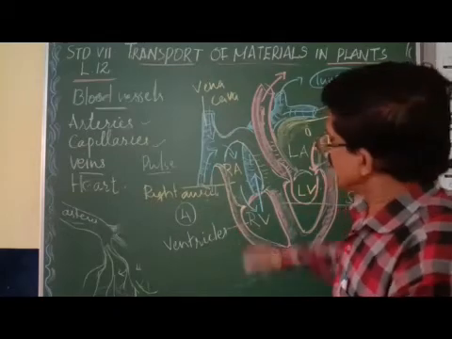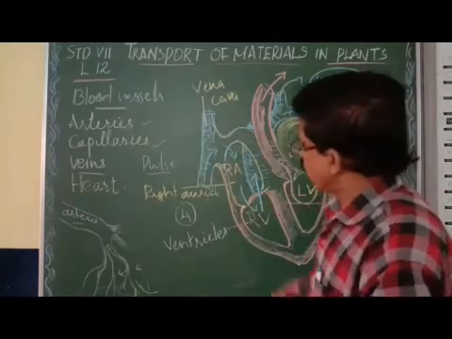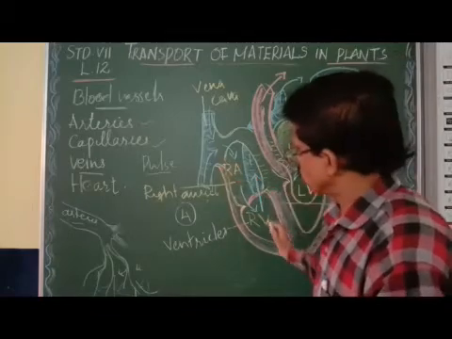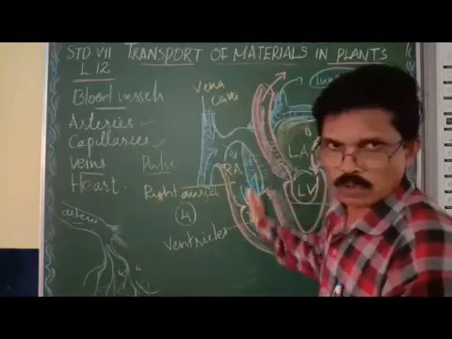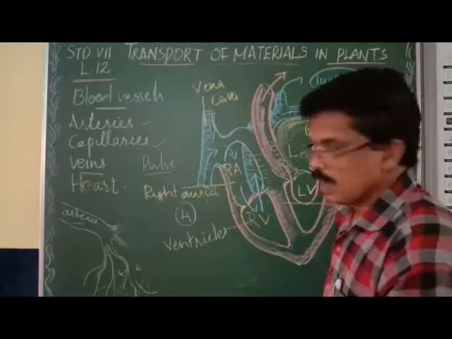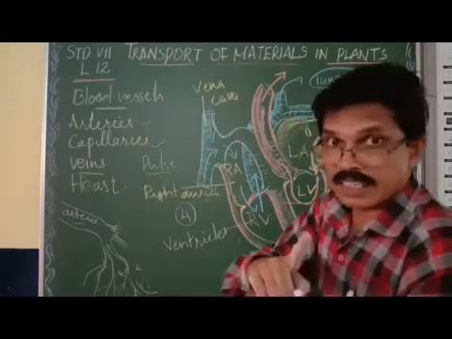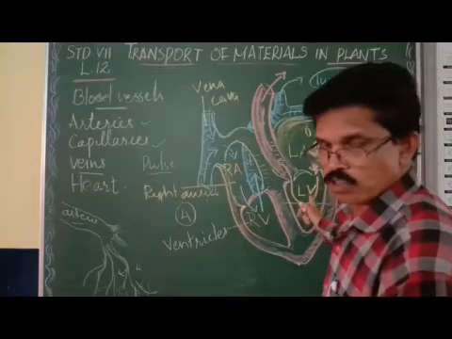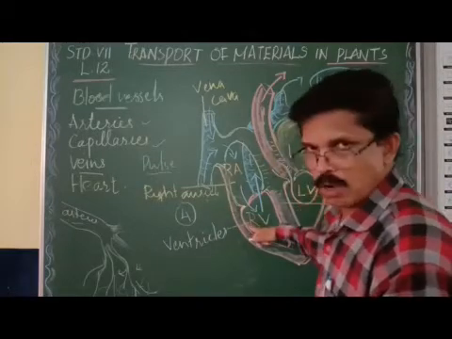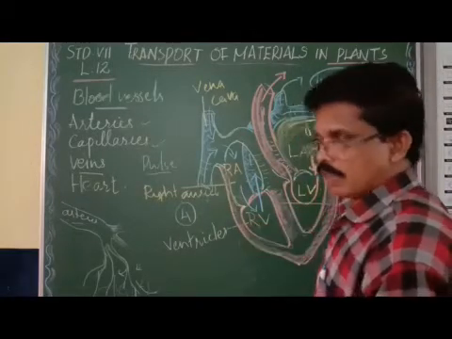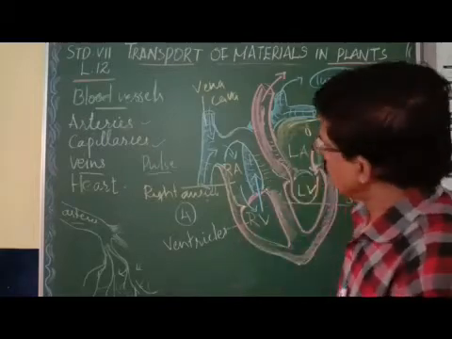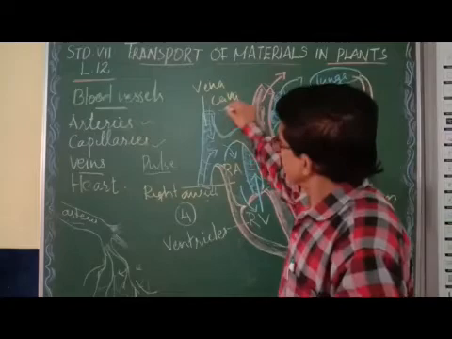On the right side, always deoxygenated blood flows. Deoxygenated blood flows in the right side, and on the left side, oxygenated blood flows. So right side deoxygenated blood and left side oxygenated blood. Clear? Clear.